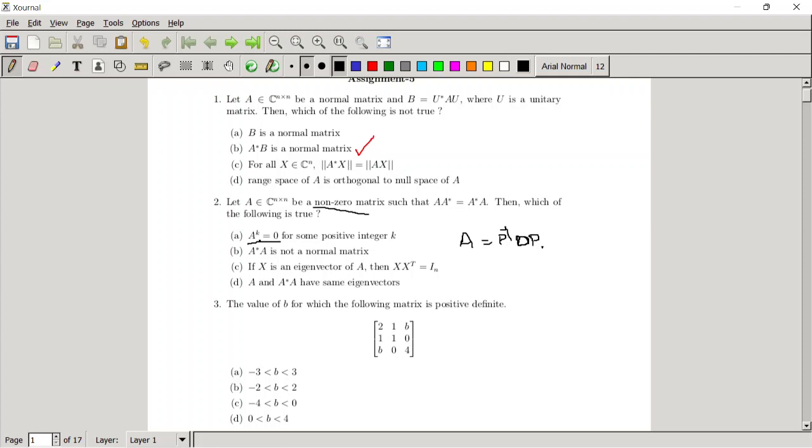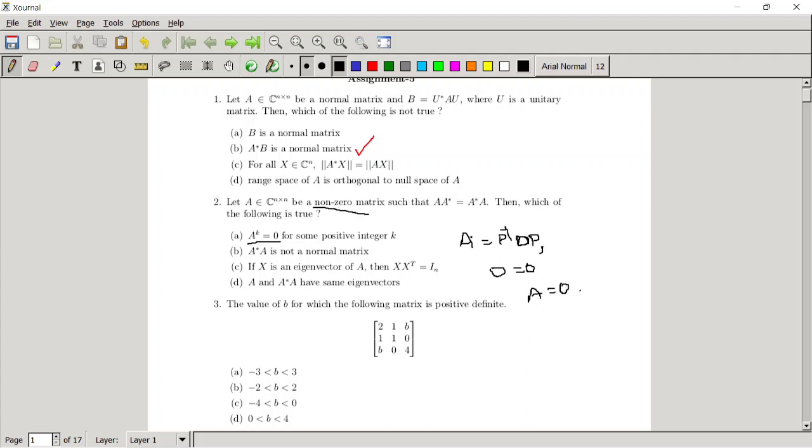From this you can say all eigenvalues of A are zeros. Do you agree with this? If option A is correct, then all eigenvalues of A are zeros. From that we can say D is equal to 0, and from that A equals 0 only. But it is given that A is a non-zero matrix.